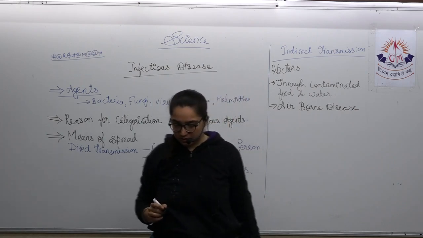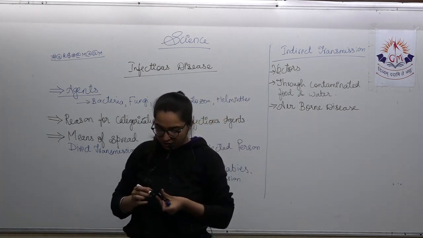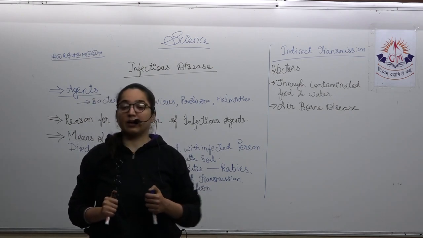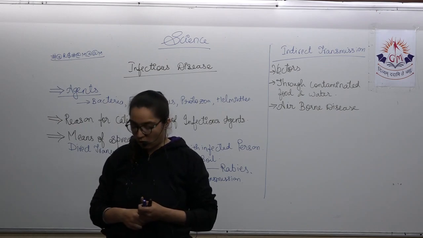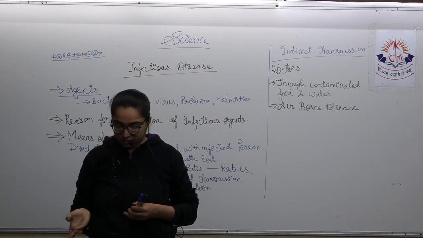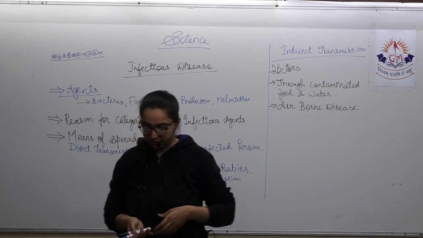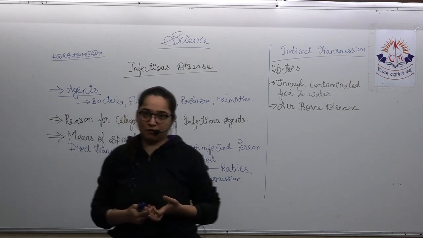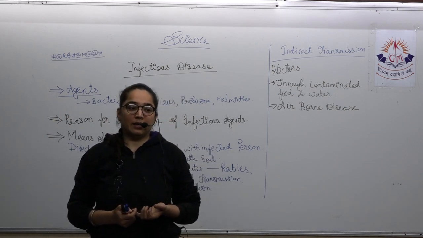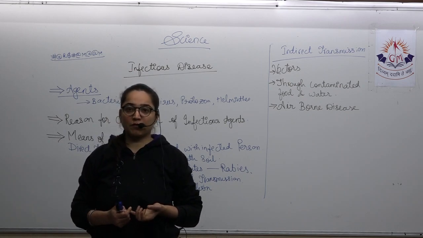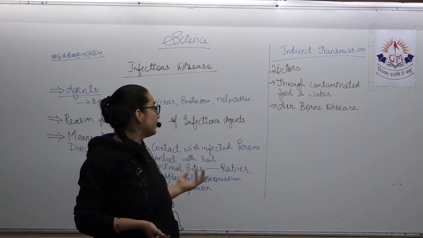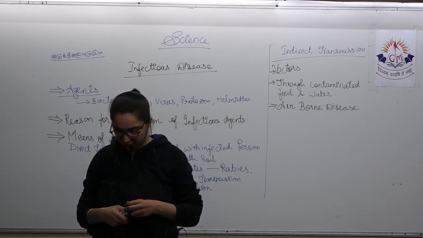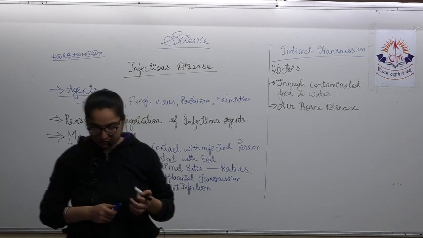Now, what is this airborne disease and what comes under this? Airborne disease means the healthy person comes in contact with infectious agents that another person is releasing, and they may have an allergy to it. For example, if anyone has an allergy to dust, that is a form of airborne disease which comes under indirect transmission. Next is fomite borne.